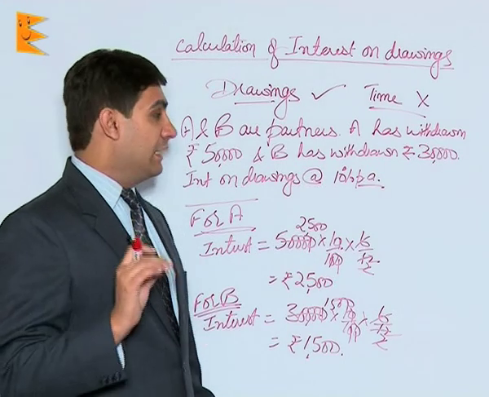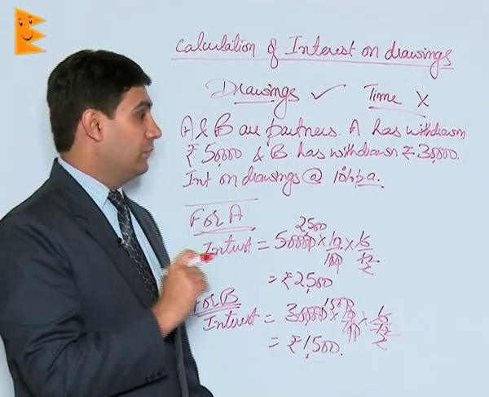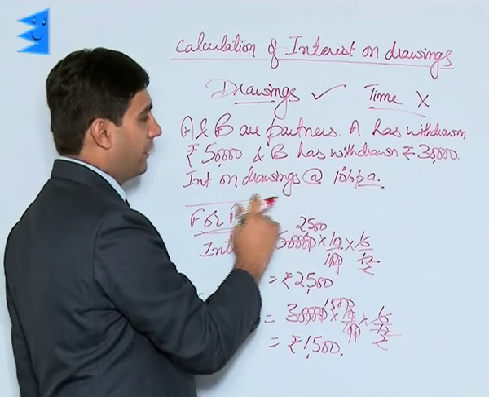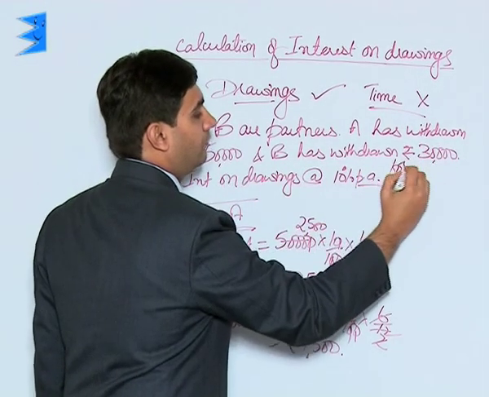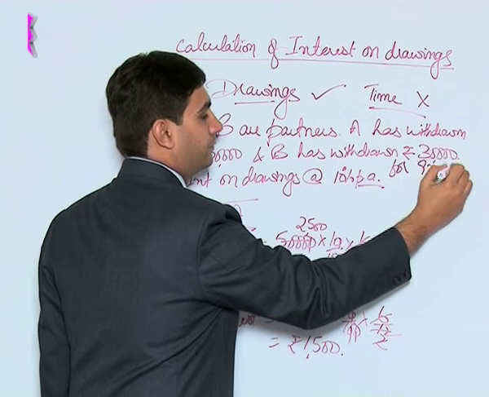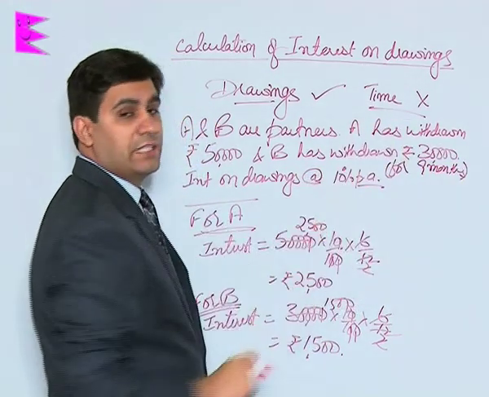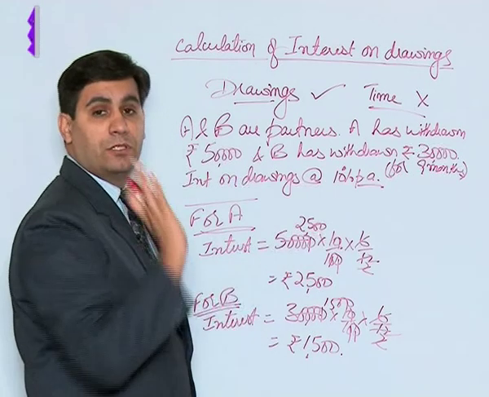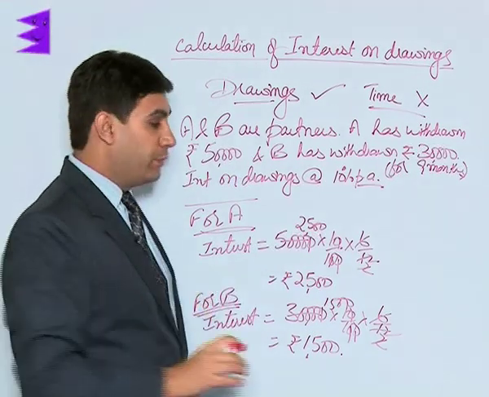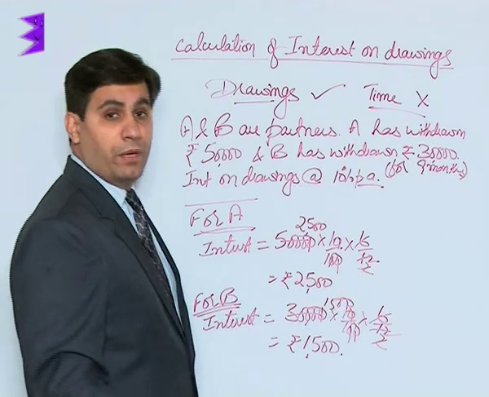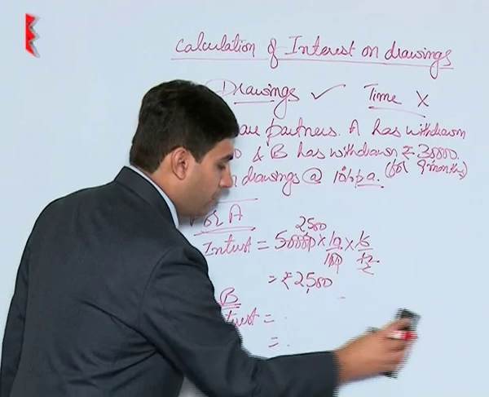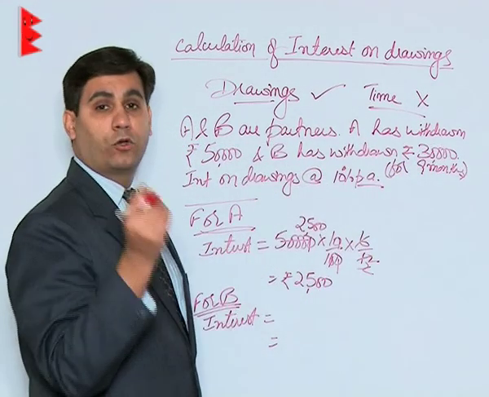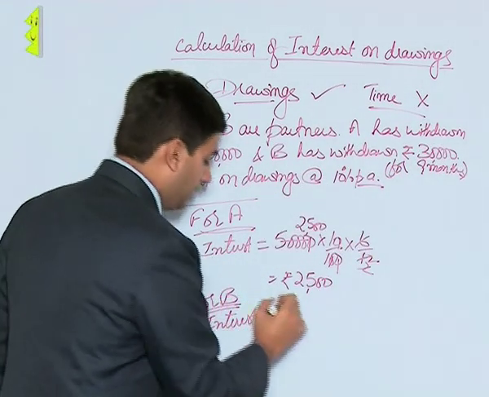Now let us take an example extending this one further, that for B it was mentioned that B has withdrawn for 9 months. For A nothing is mentioned. Since for A nothing is mentioned, for A this calculation is absolutely correct. We will assume it for 6 monthly basis. But for B now, you will have to take time period as 9 months because it is clearly specified that the drawings have been made for 9 month period.